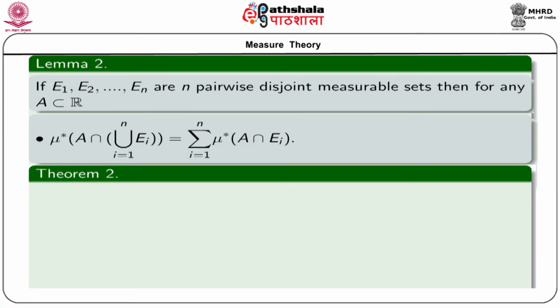The proof is done by using mathematical induction in this way, that if we consider only one set E1, then the result is obvious.